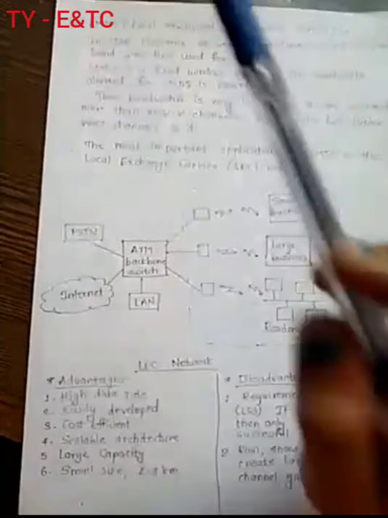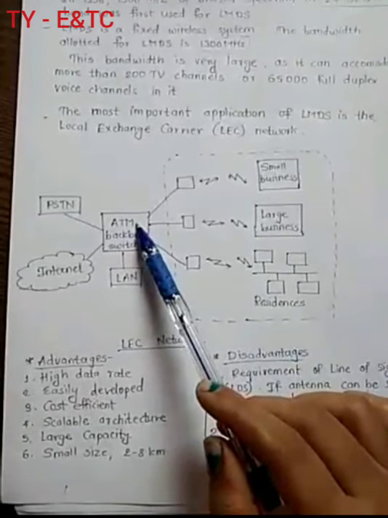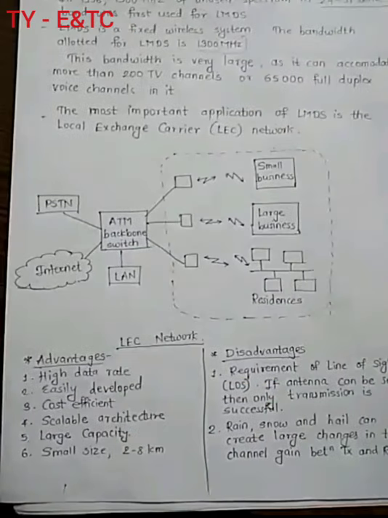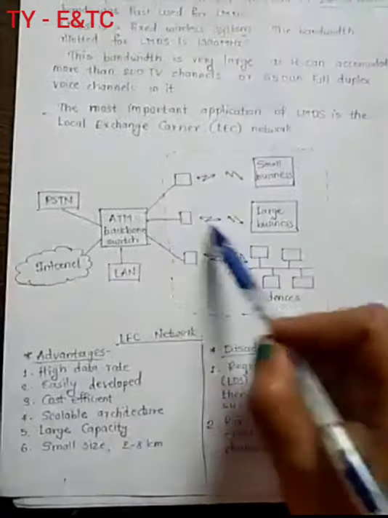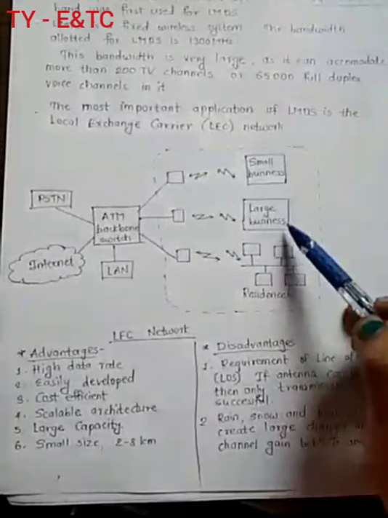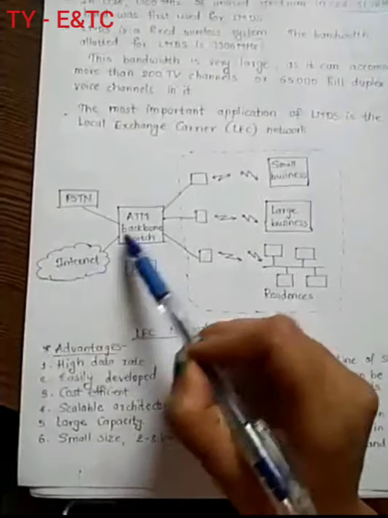In LMDS, we are making use of some switches. ATM backbone switches are shown. Means it is just a switch network. And from this switch, you can connect different parts of the area. Like again, we have small business area, large business area, residences. They are connected all through the internet.